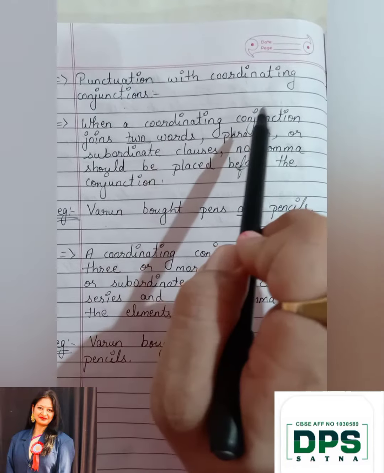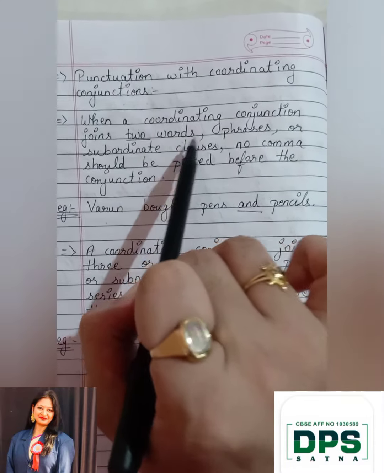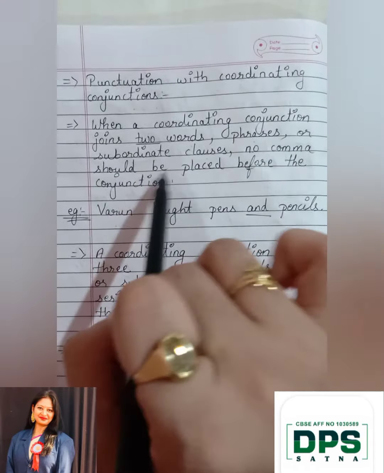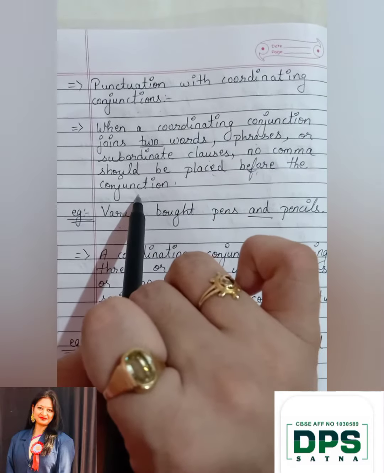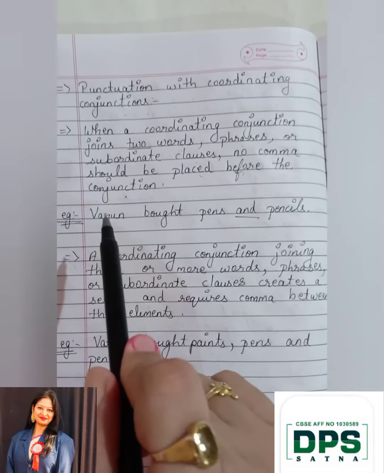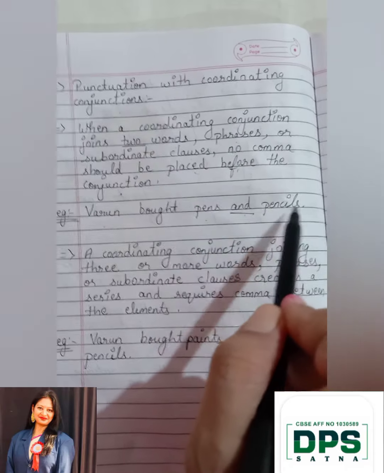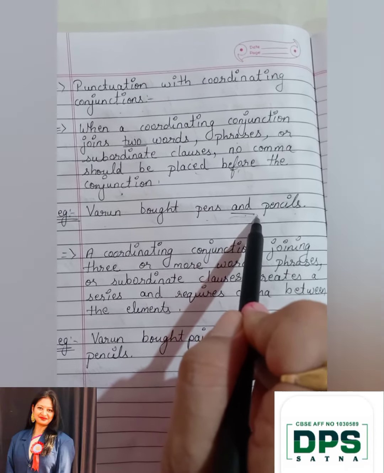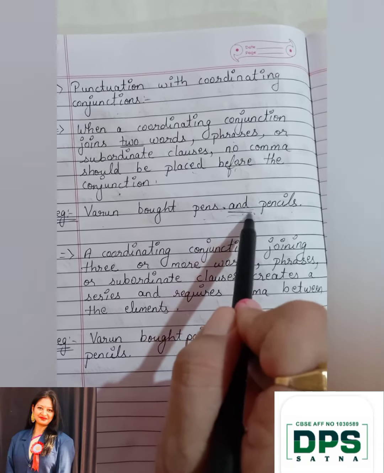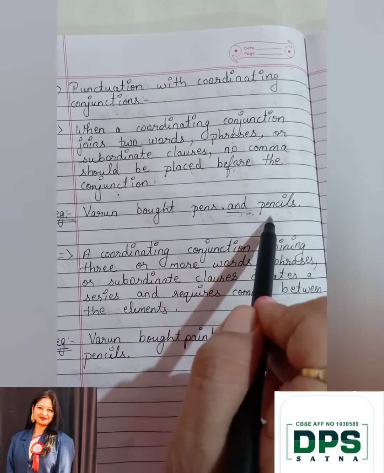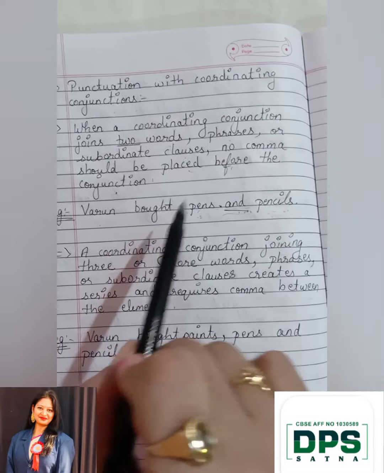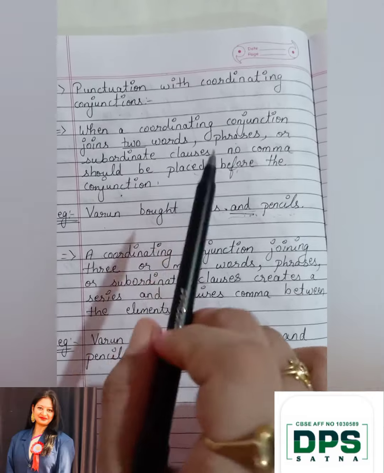When a coordinating conjunction joins two words, phrases, or subordinate clauses, no comma should be placed before the conjunction. That means when you are joining two words. For example, Varun bought pens and pencils. Now your conjunction is "and", but we don't have to put any comma before the conjunction because here there are only two words, two nouns. So we are not going to add any comma before the conjunction.